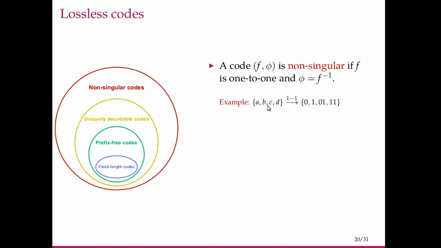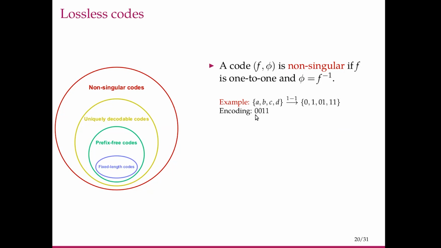Yet another example is this, where we map A, B, C, D to 0, 1, 01, 11. Again, the lengths of the code words are different, but they are all distinct, so we can again recover. This is non-singular. However, if we were to consider a sequence of these source alphabets, and if we use this code to represent each of the symbols, then can we actually recover the original sequence?